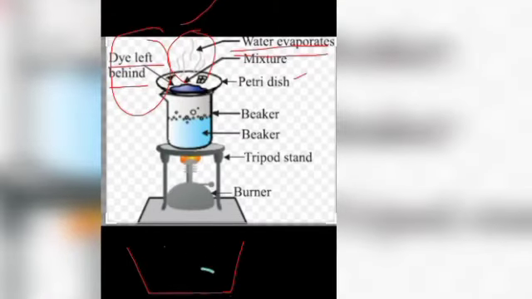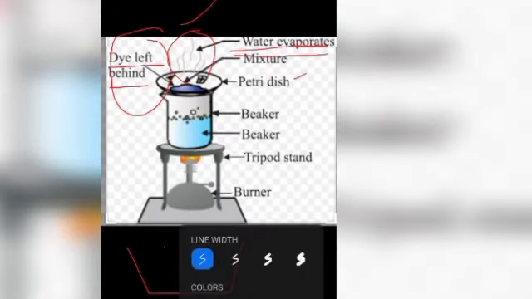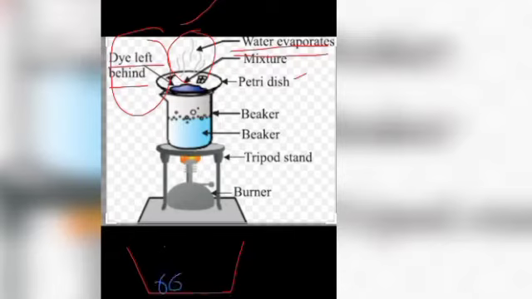After this experiment we will get a petri dish containing solid dye particles, and all the liquid will be evaporated out. Then what may be the principle behind this technique?